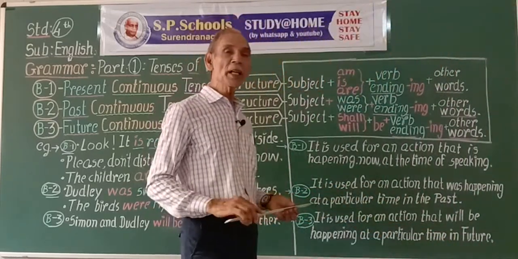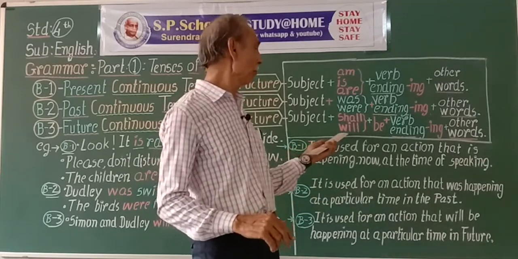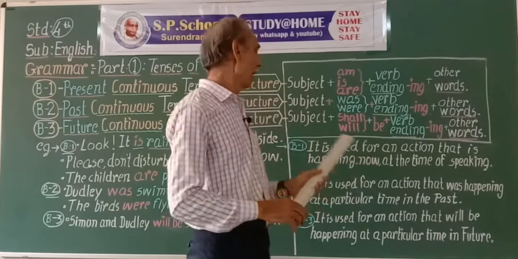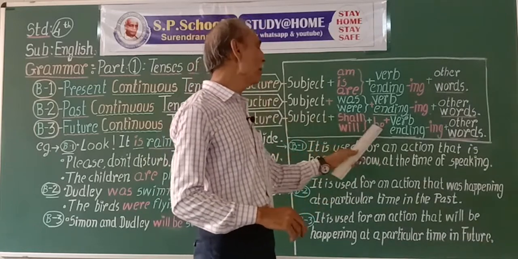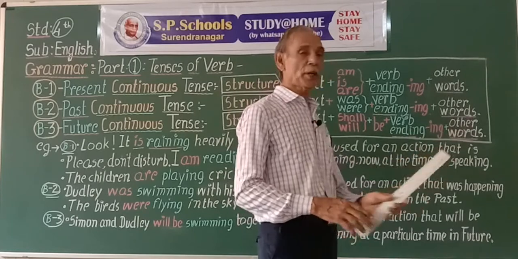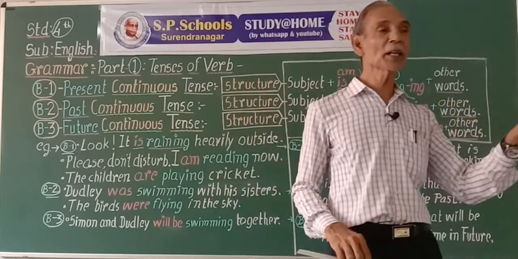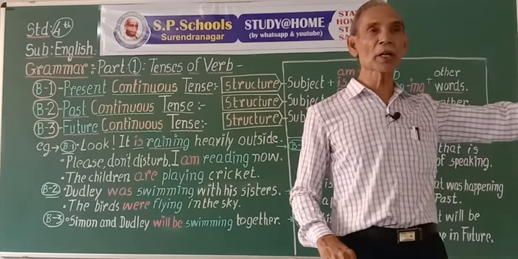But generally we use will everywhere to express future condition. I shall be drawing a picture. The action of drawing continues in some future point of time.